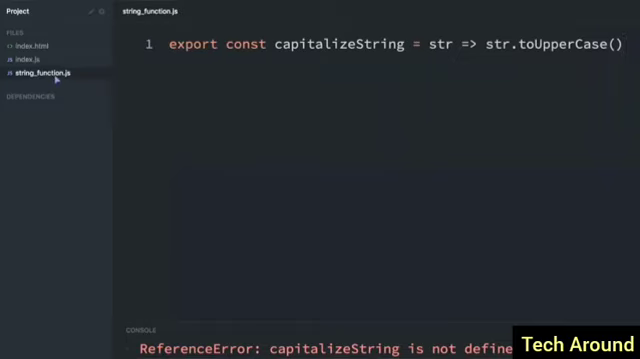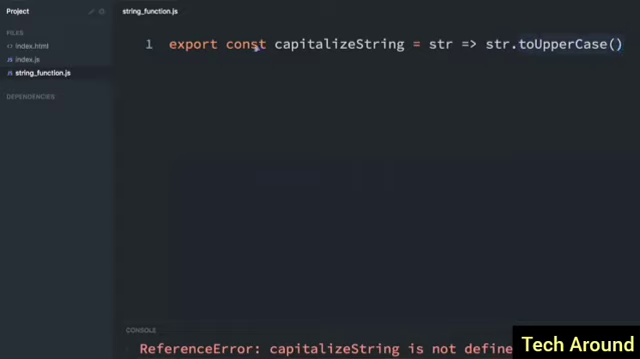In string function.js, we have export. This is the export statement I was talking about, and then it's exporting this function. It's actually a variable, capitalizeString, that's set to equal a function. This is an arrow function where we pass in a string, and then we return string.toUpperCase. Now, toUpperCase is just a string function that makes every letter uppercase.